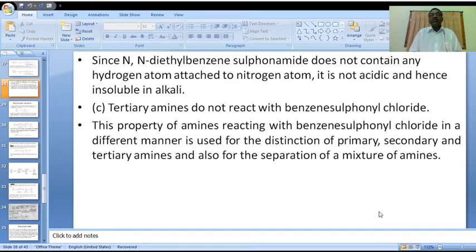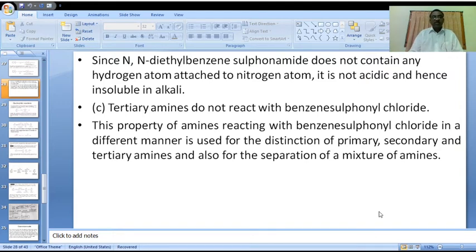N,N-diethyl benzene sulfonamide does not contain any hydrogen atom attached to the nitrogen atom because it is not acidic, and hence it is insoluble in alkali. The first, primary amine product, is soluble in alkali. For example, when we use sodium hydroxide base, it is easily soluble in sodium hydroxide base.